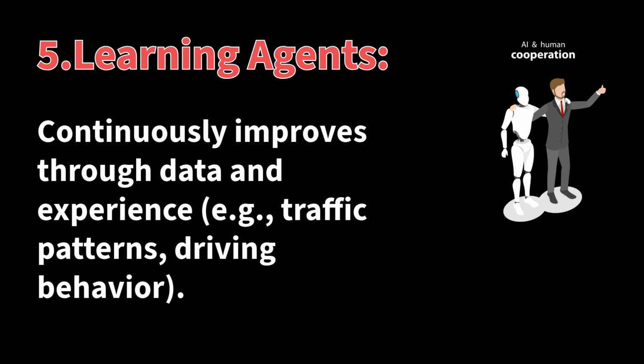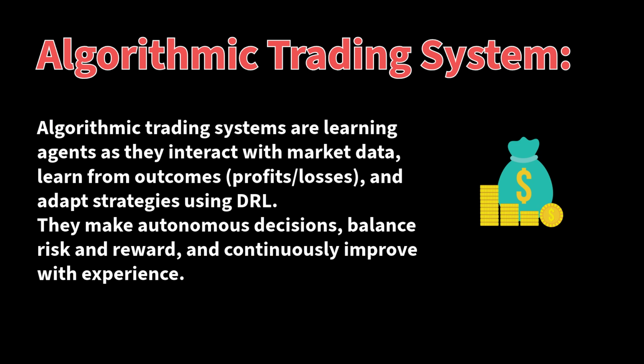The fifth type is learning agents. These agents can adapt and improve their behavior over time through experience and learning. They use various machine learning techniques to refine their decision-making process. An algorithmic trading system is the best example for learning agents. They interact with the environment by observing financial data like prices and volumes and making trading decisions in real time. They also learn from experience.